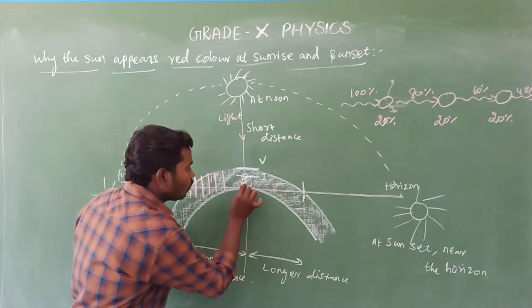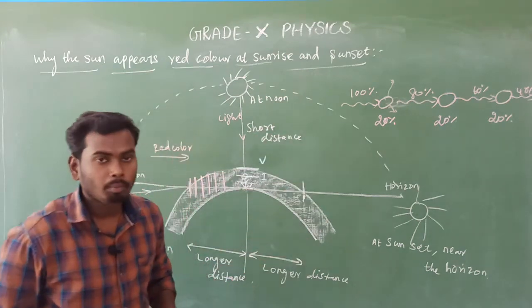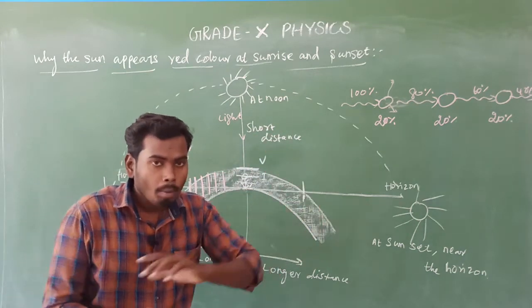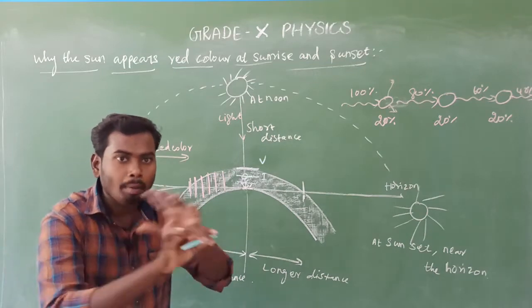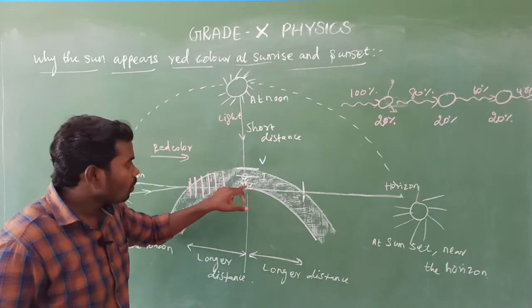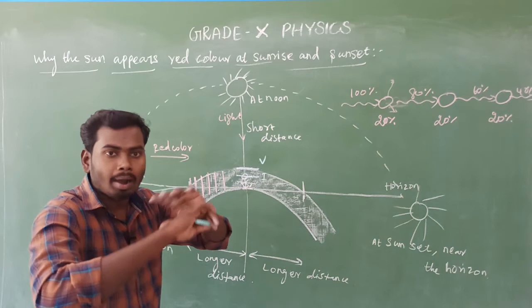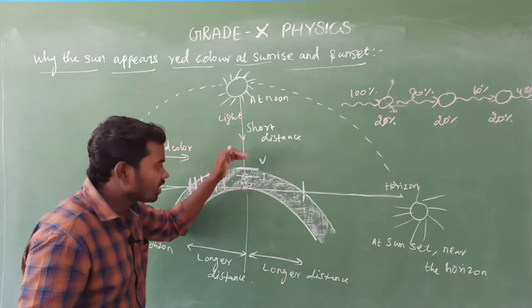After that, blue color. Blue color actually just starts scattering. Blue color never scatters completely, because before the blue color scatters completely, the sunlight reaches us.